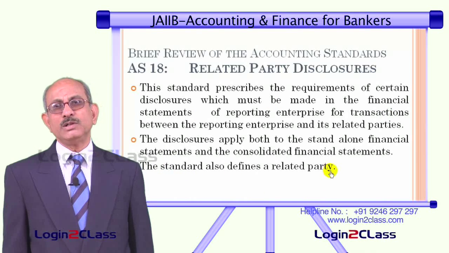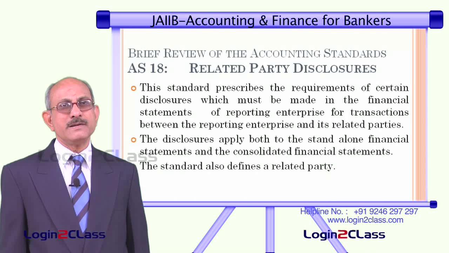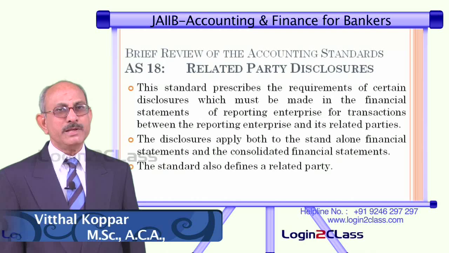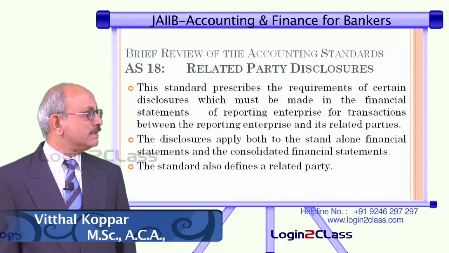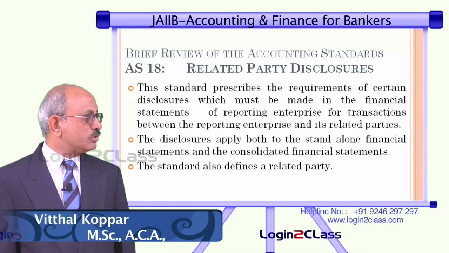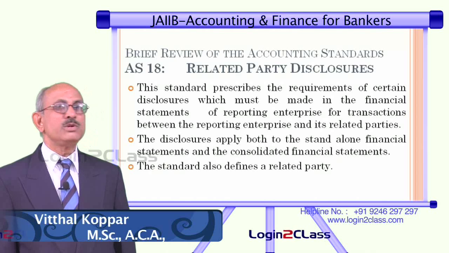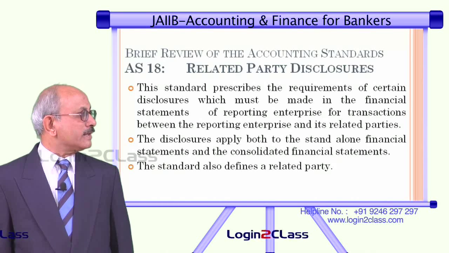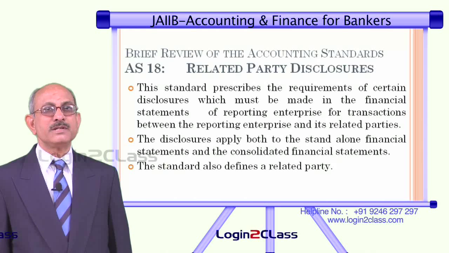And the standard also defines what is the meaning of a related party. That means as to who is treated as a related party, what is the meaning of substantial interest in the company. So, what should be the percentage of shareholding of a person to call for that categorization of substantial interest.